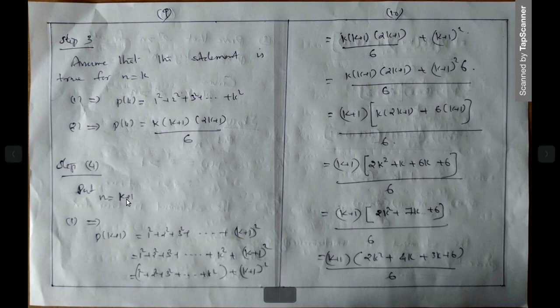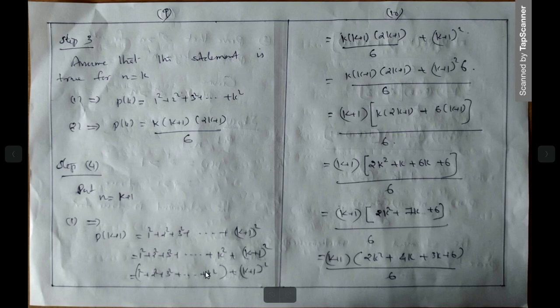Put n is equal to k plus 1. These steps are very important. What is P of k plus 1? Up to k plus 1 terms. Just before k plus 1 there should be the kth term. So 1 square plus 2 square plus 3 square plus etcetera plus k square plus (k plus 1) whole square. Up to this we can group the terms. This is 1 square plus 2 square plus 3 square plus etcetera plus k square, which is equal to what? k into (k plus 1) into (2k plus 1) divided by 6.